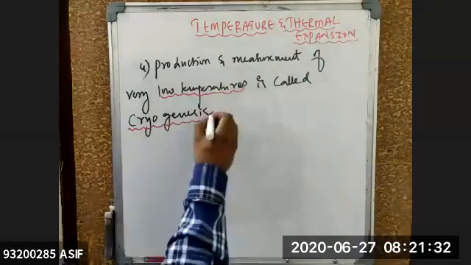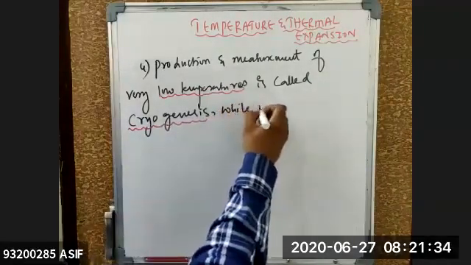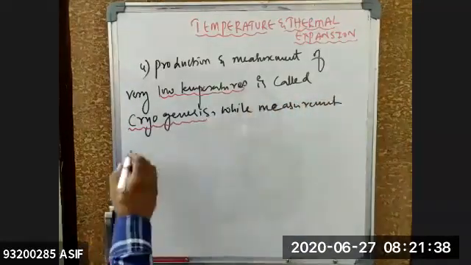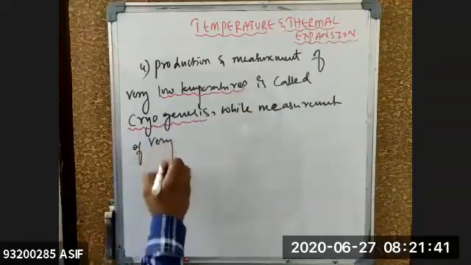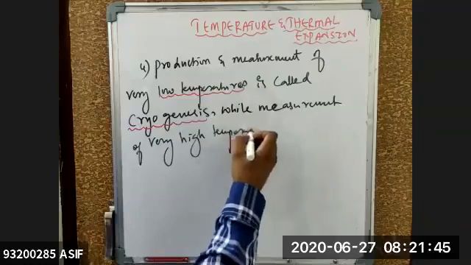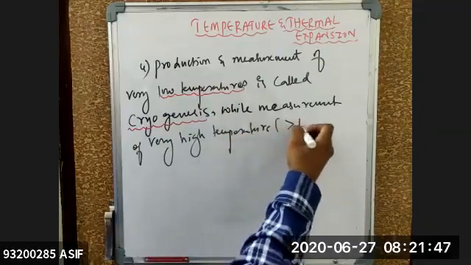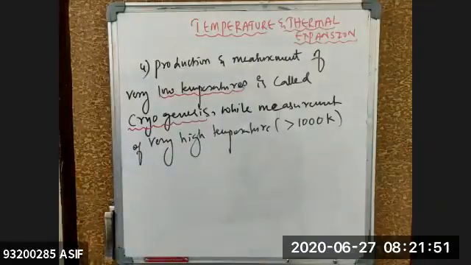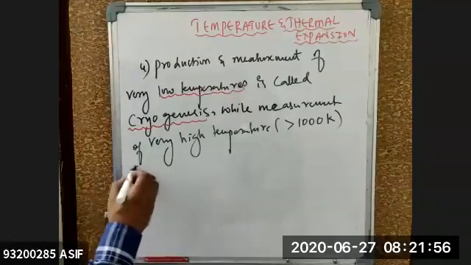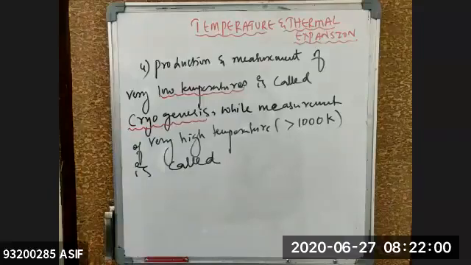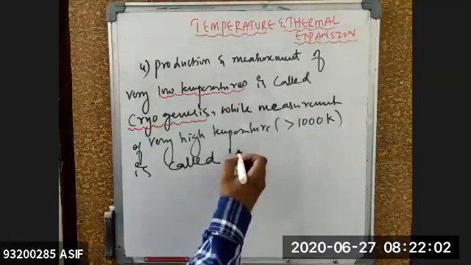While measurement of very high temperatures, that is greater than 1000 Kelvin, is called... anyone? Kelvin is the SI unit of temperature.